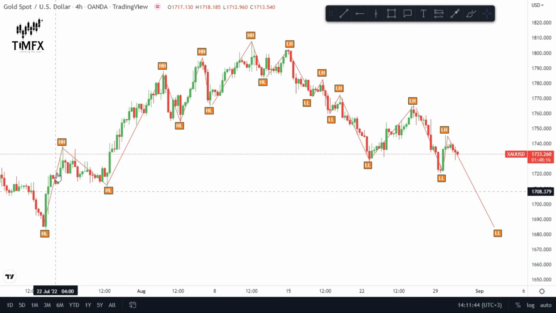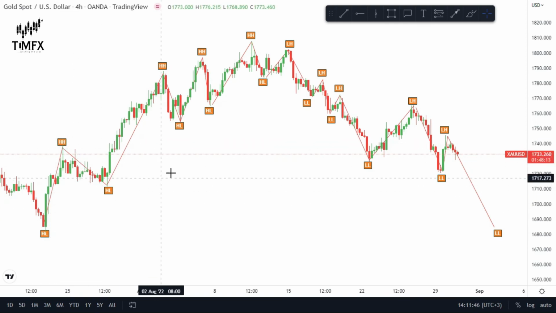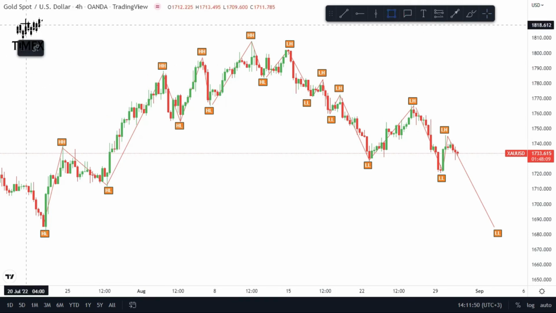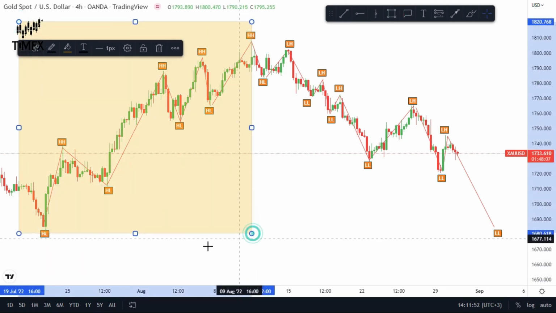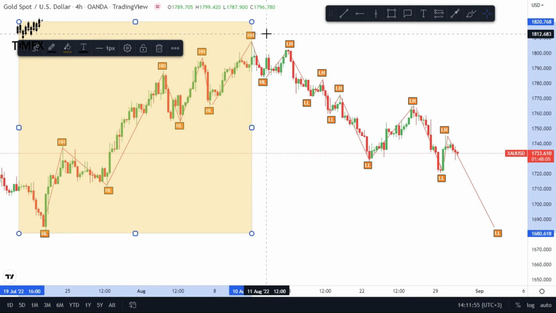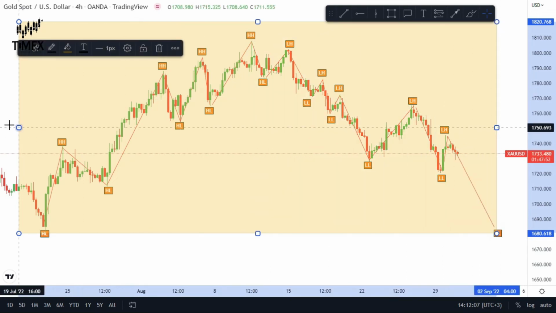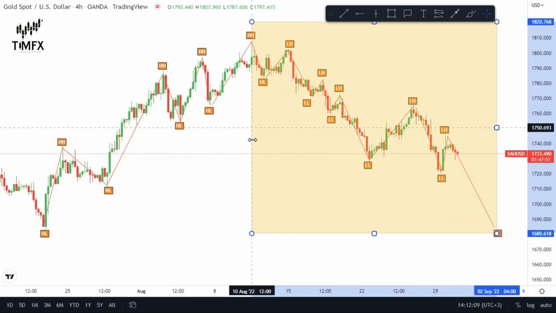So I drew trend lines signifying the uptrend at this point. There was an uptrend from year to year. Then there was a break of structure, or change of character in the market at this point, creating a downtrend to this side. So there was a downtrend from here.